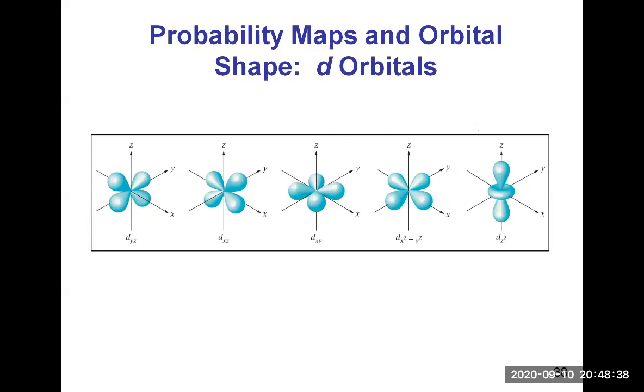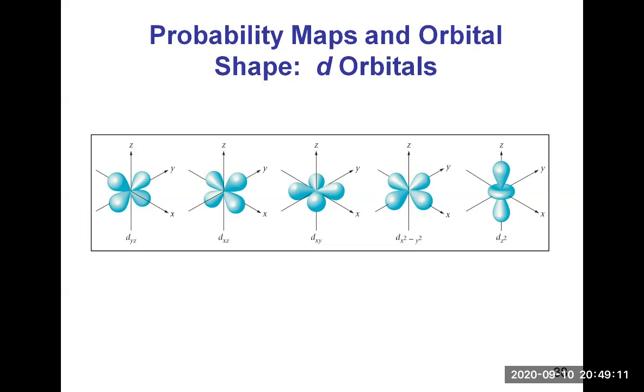This is picturing the d orbitals. These are more complex. It's 2 dumbbell shapes perpendicular to one another and in one plane. And so they are in a different plane, depending on the d orbital. The first one is in the YZ plane. The second one in the XZ plane. The third one in the XY plane.